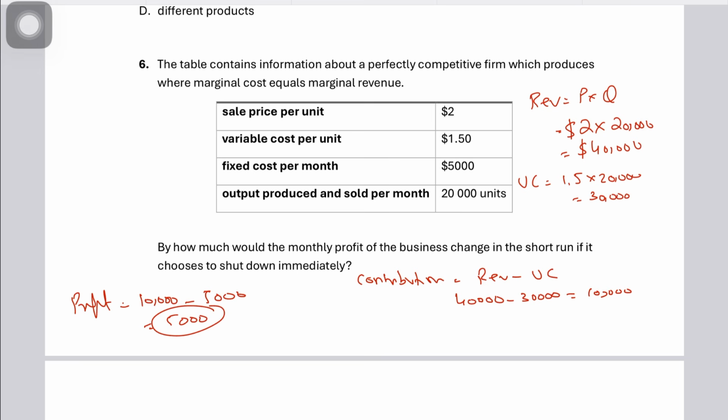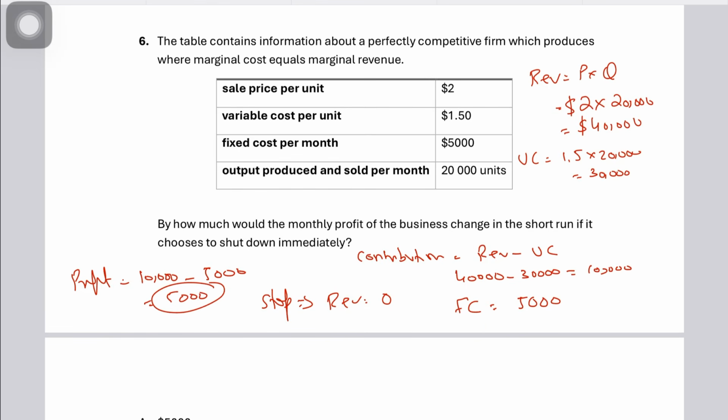Now what happens if the firm shuts down? If the firm shuts down, a fixed cost still has to be paid. You still have to pay the fixed cost. So if production would stop, your revenue would fall to zero. Your fixed cost would still have to be paid, which is 5,000. So your profit would be equal to negative fixed cost, which is negative 5,000.